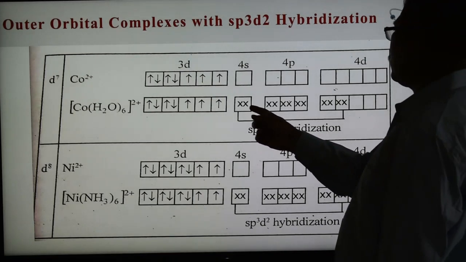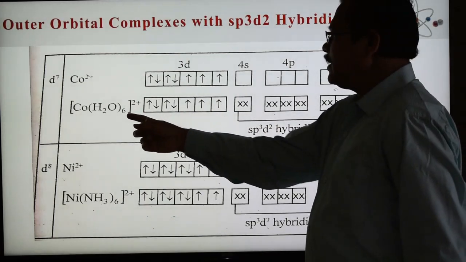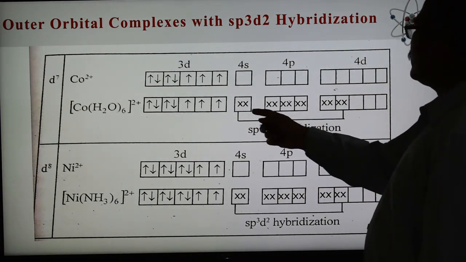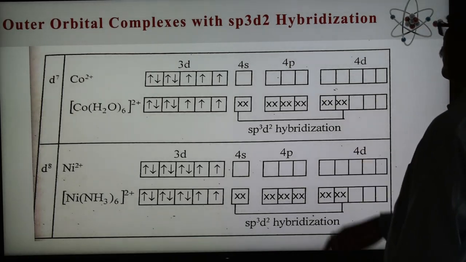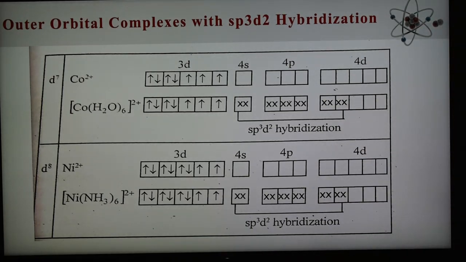These 6 orbitals are vacant, and now 6 ligands donate electron pairs to the vacant orbitals of the metal. Because of sp3d2 hybridization this complex is octahedral, and it is an outer orbital complex because we are using the outer d orbitals for this hybridization. So there is no excited state in this complex.